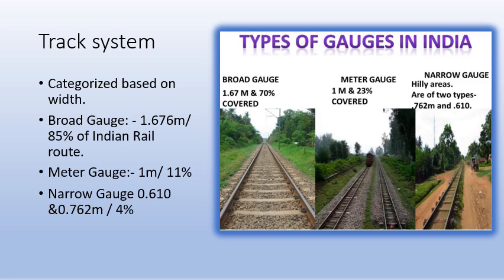0.762 meters. The majority of track in India is covered by broad gauge, which is 70%. You can look at the picture rather than the details written in words because a picture gives a better understanding. 23% is covered by meter gauge. So 70 plus 23 is 93, and the remaining 7% is narrow gauge.